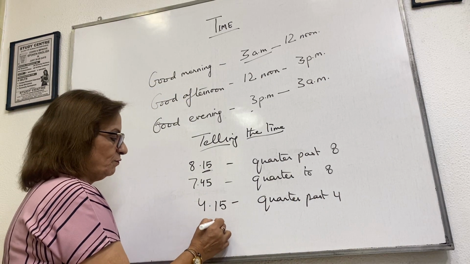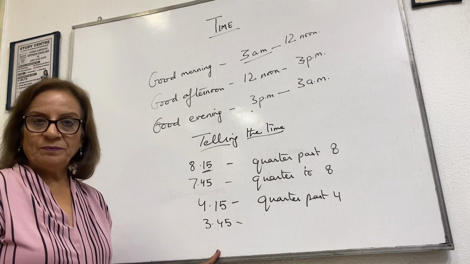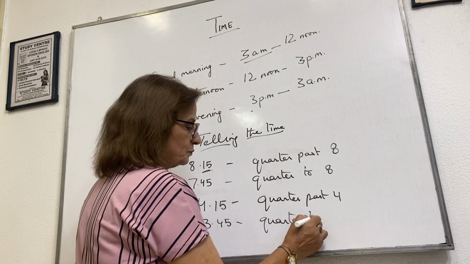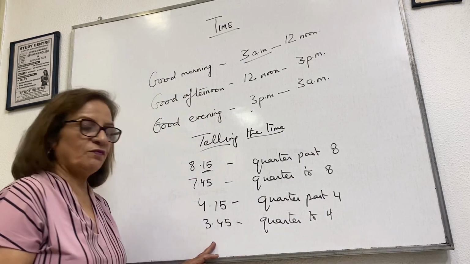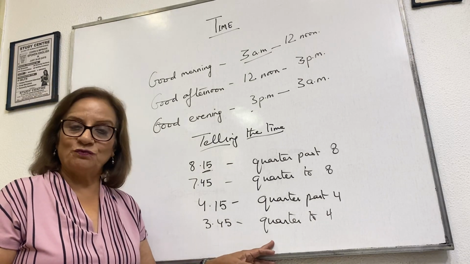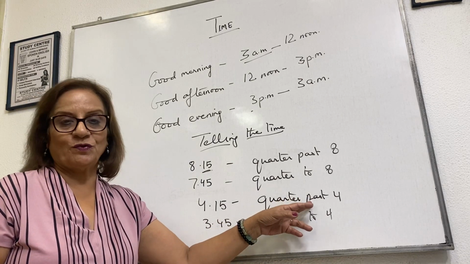And 3:45, what is the time? Quarter to 4. We can also say 3:45. It's not wrong, but it's a better way to say quarter to 4 and quarter past 4. Okay?